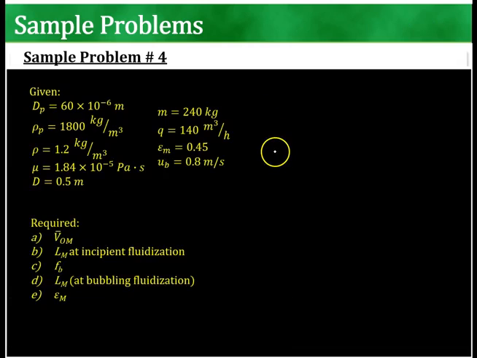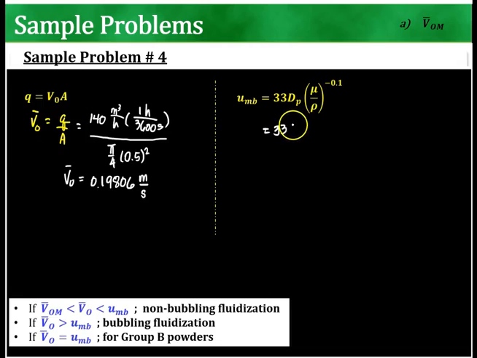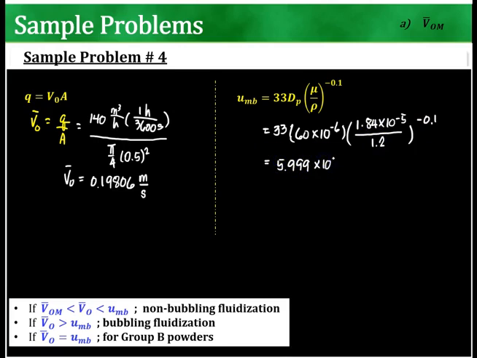Now using the approximation earlier that I gave, let's check the minimum bubbling velocity. 33 times the diameter, which is 60 times 10 to the negative 6, and then mu is 1.84 times 10 to the negative 5 all over the density, 1.2, raised to negative 0.1. This would give us 5.999 times 10 to the negative 3 or 6.0 times 10 to the negative 3 meters per second.